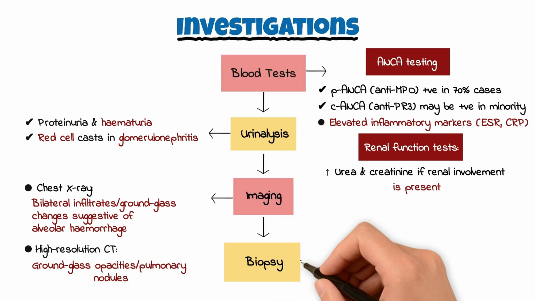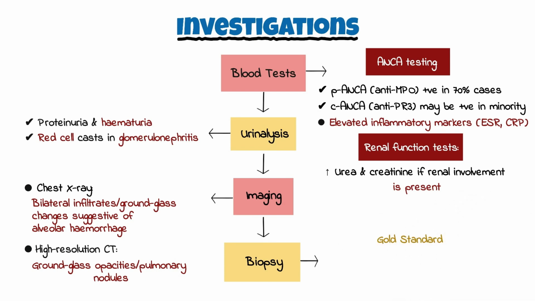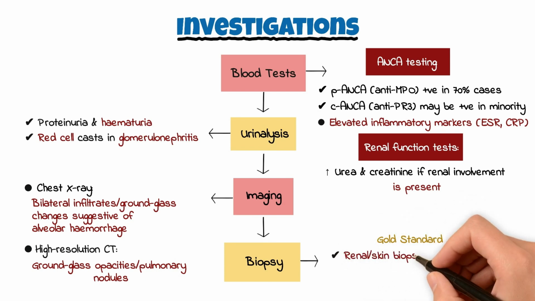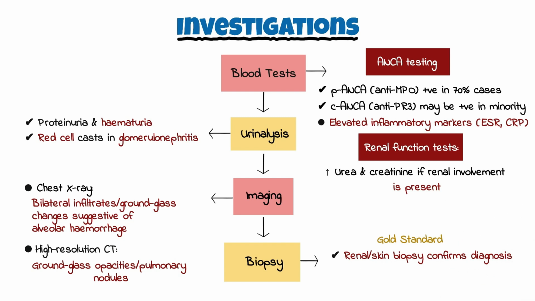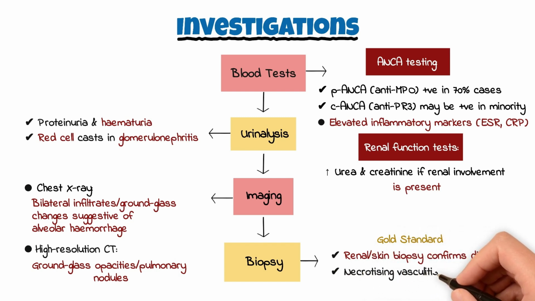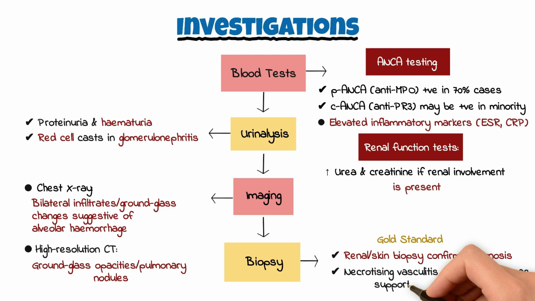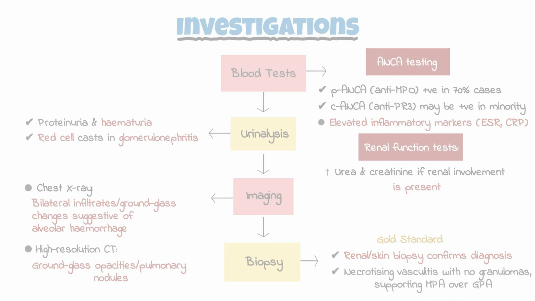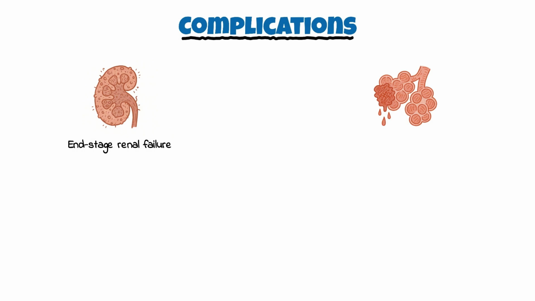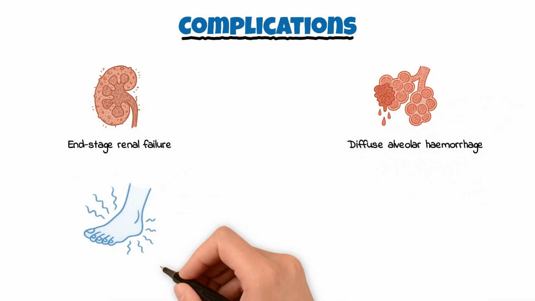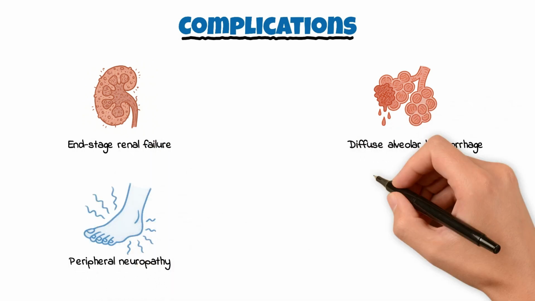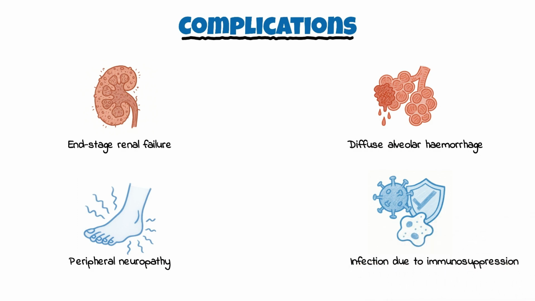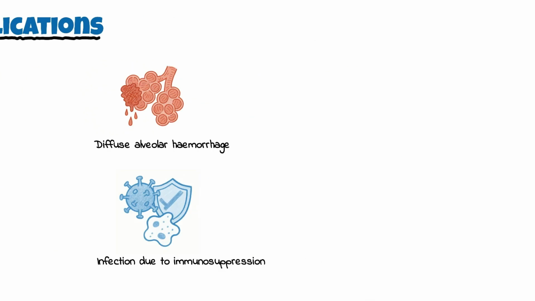Biopsy. This is gold standard. Renal or skin biopsy confirms diagnosis. This shows necrotizing vasculitis with no granulomas, supporting microscopic polyangiitis over GPA. Complications. End-stage renal failure, diffuse alveolar hemorrhage, peripheral neuropathy, and infection due to immunosuppression.